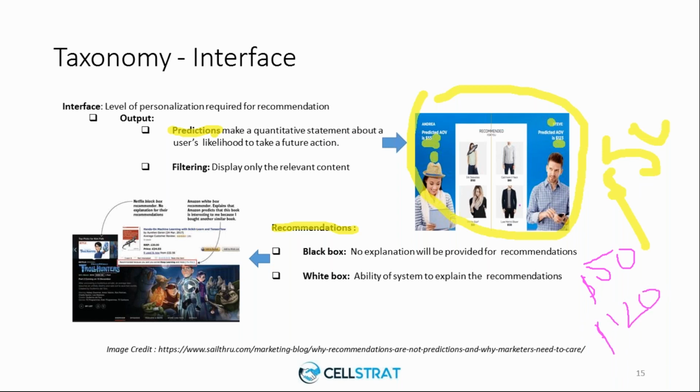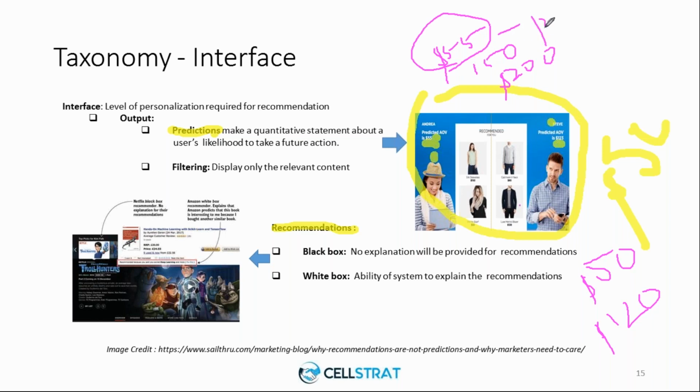Whereas for Andrea, since the predicted purchase value is $55, if you make a recommendation worth $150 or $200, you might really lose sales because Andrea's budget is only going to be this, based on the purchase history.